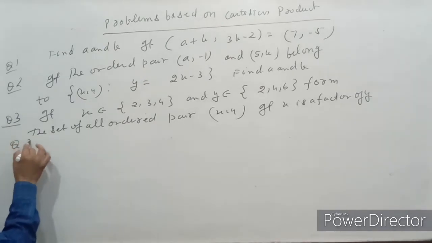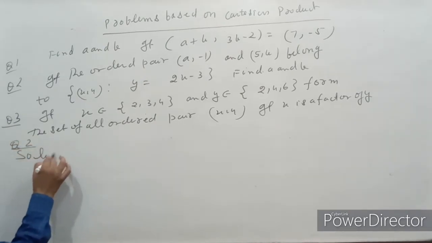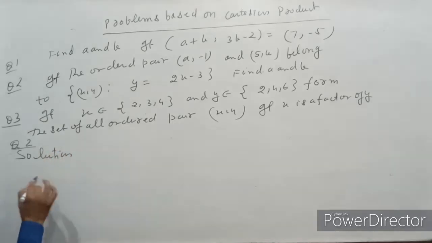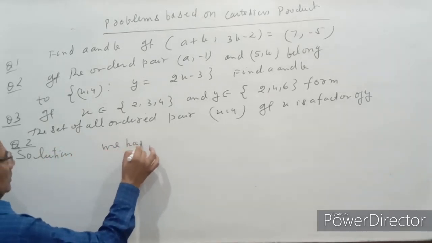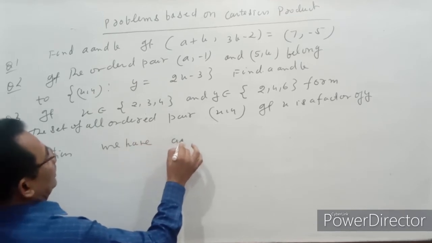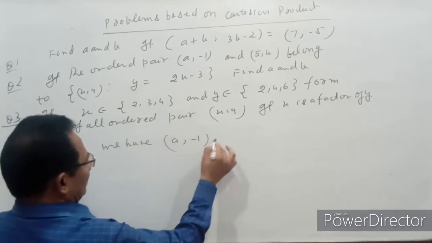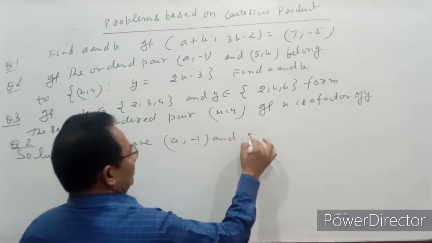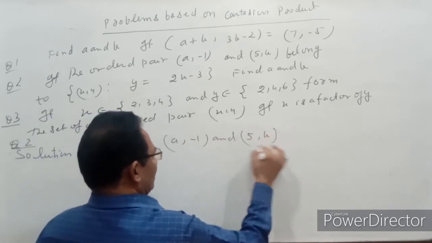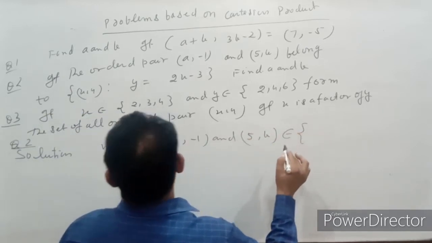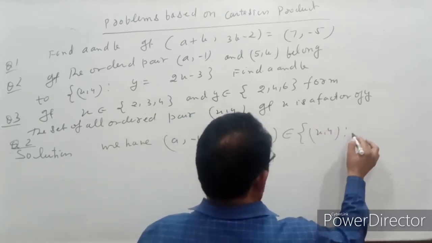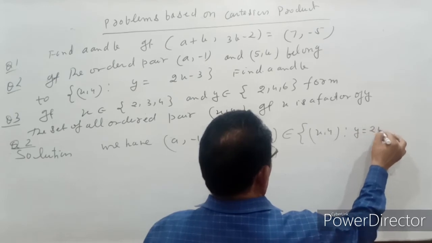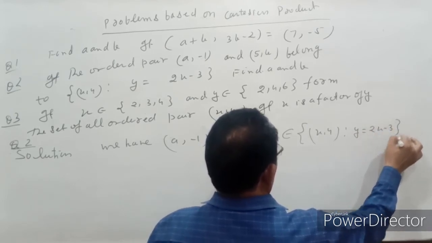Question number 2 solution. Here we have the ordered pair belonging to the set of all ordered pairs such that y = 2x - 3.